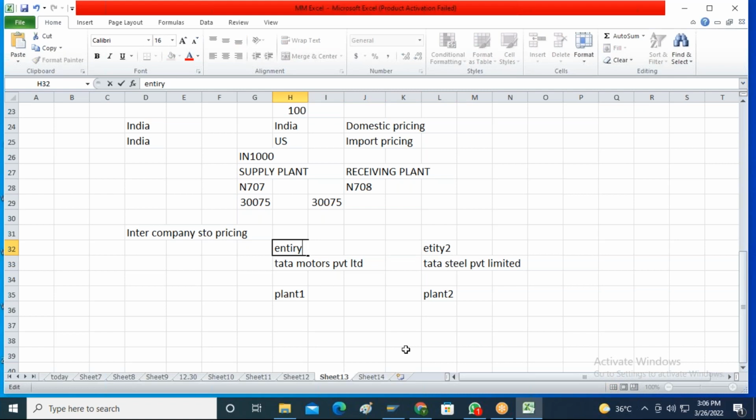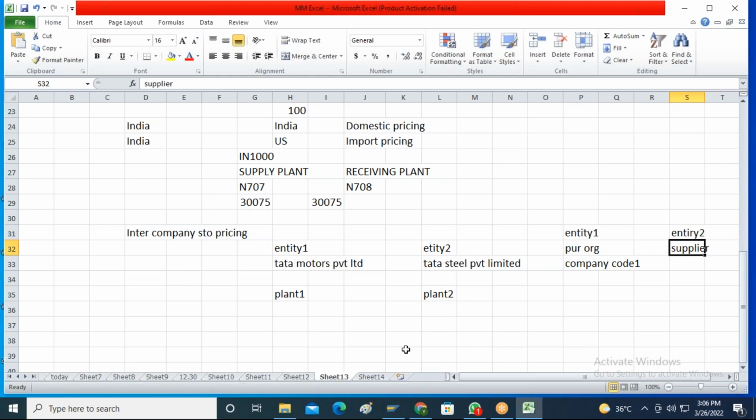Like how it is happening in case of domestic pricing, you have one purchasing organization belonging to company code 1, or entity 1. Also you have a vendor or supplier, so it is altogether a separate entity 2.